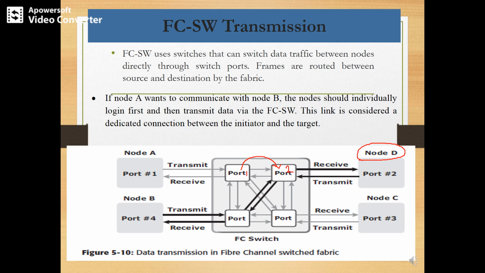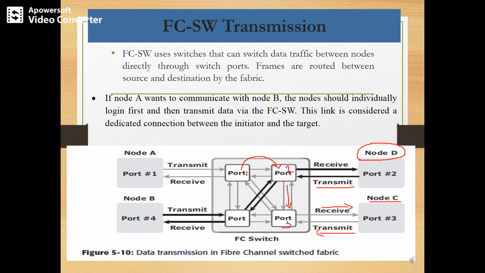So once again the same request is retransmitted from node D's port 2 and processed to port 3. To port 3 node C is connected, and node C receives that request from node A. But once again it neglects the request and retransmits it to port 3.